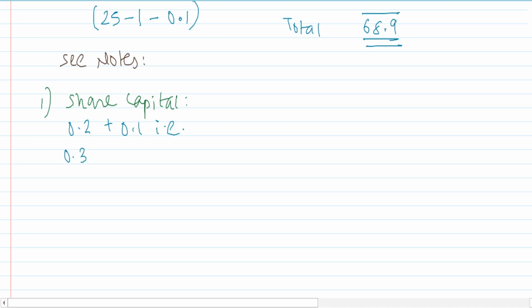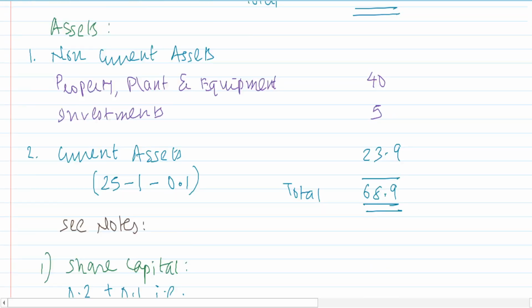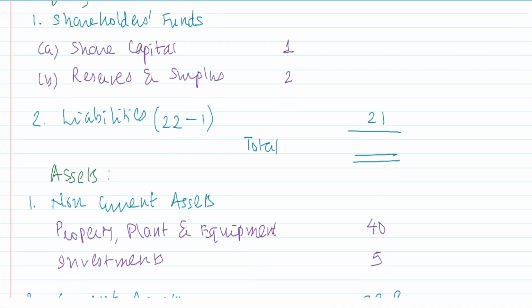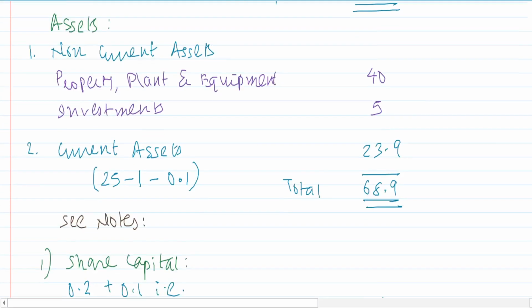So 0.3 lakh shares, the face value is 100. So share capital is 30. The moment you get the share capital, you should return to the balance sheet and we write against share capital, note 1.